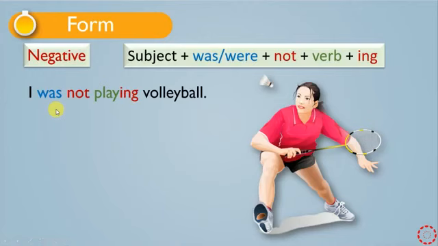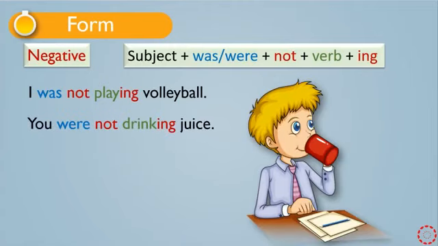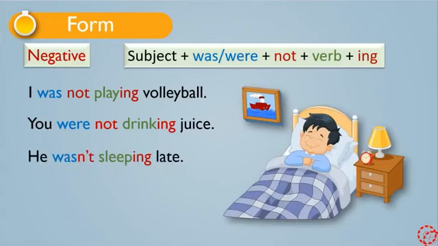And you can also use the contraction form of the negative. We can say I wasn't playing volleyball. You were not drinking juice. You can say you weren't drinking juice. He wasn't sleeping late. These are the negative forms of the past continuous.